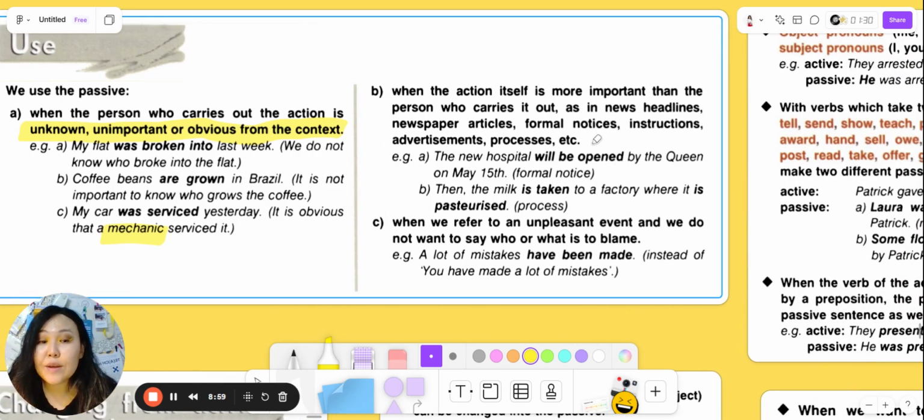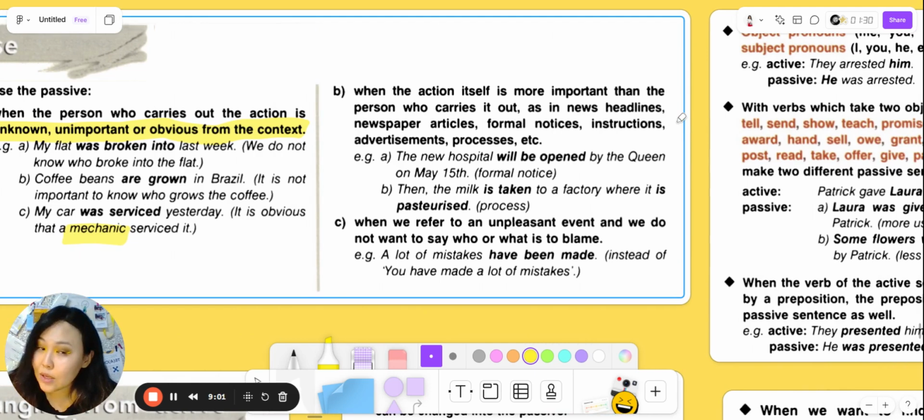Next one: when the action itself is more important than the person who carries it out, as in news headlines, newspaper articles, formal notices, instructions, advertisements, processes, etc. If you read some newspapers in English, you can see some headlines, and sometimes they can be in the passive voice.